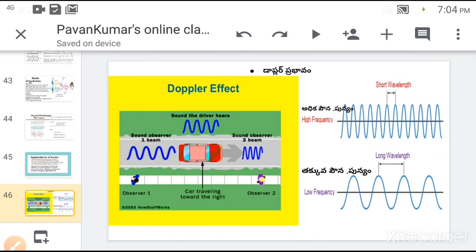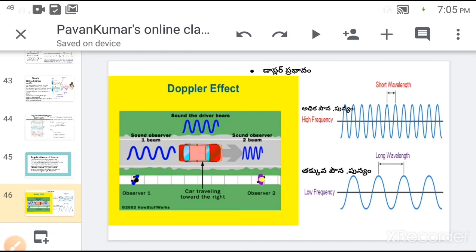Next one, Doppler effect. The Doppler effect is the variation of sound waves due to the relative motion between source and observer. If the observer is moving towards or away from the source, he will hear a frequency somewhat greater or lower than the original frequency of sound.